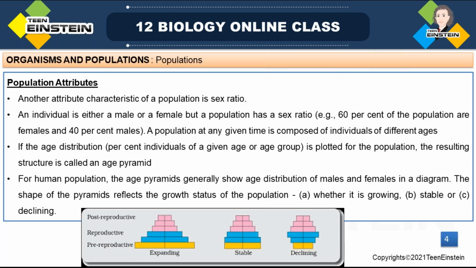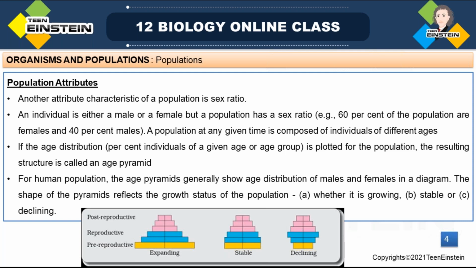So in a population, you know that all individuals may be either male or female. Right? Normally it will be male or female. But in a population, we can't say male or female like that. We can say sex ratio in the case of population. We can explain it as a ratio, like how we are explaining birth rate and death rate. We can consider it as a rate, that means change in that number. Either it may be increasing or decreasing in the case of birth rate and death rate.